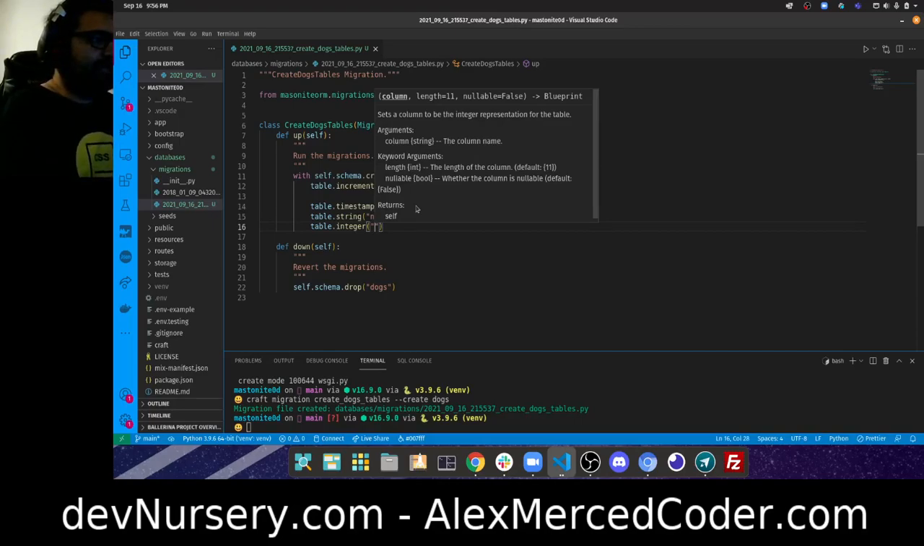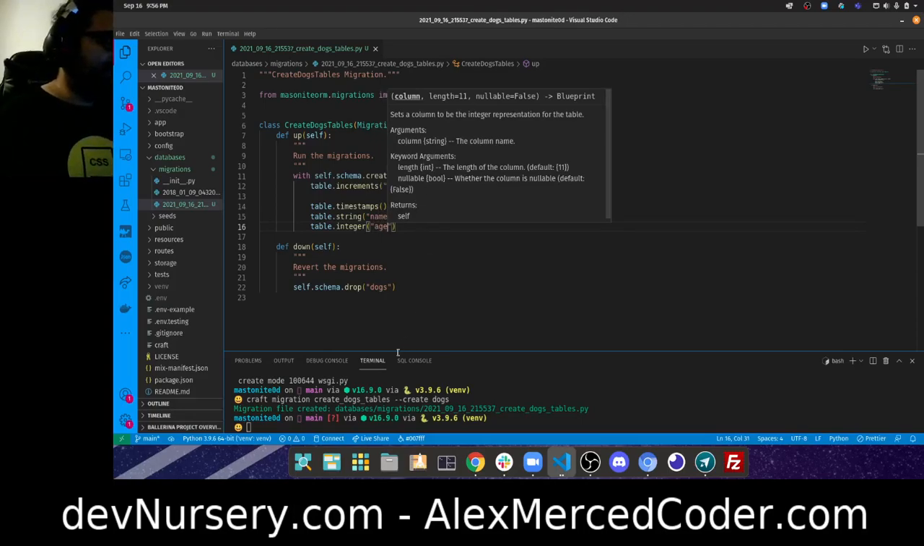String, integer, table, and yeah, this is going to be age. Okay, so table and age.